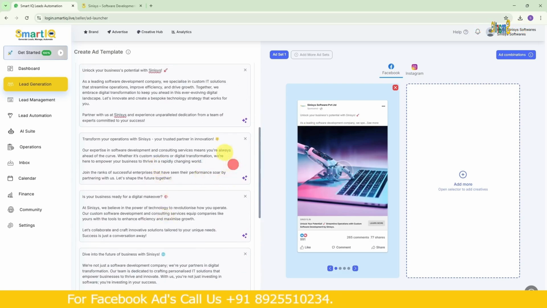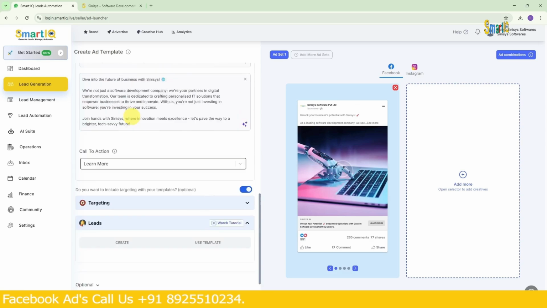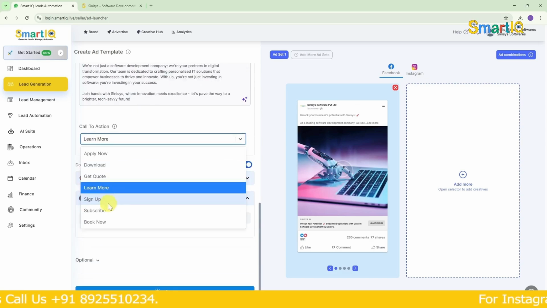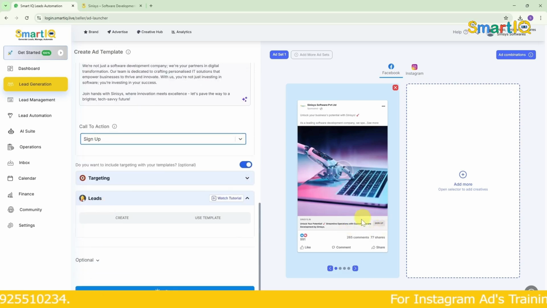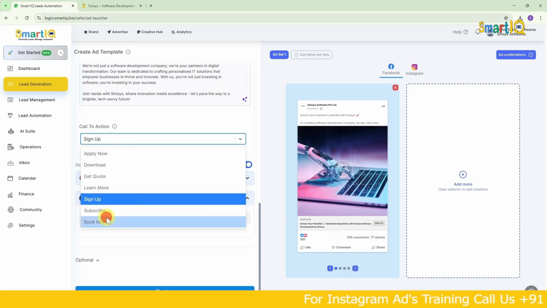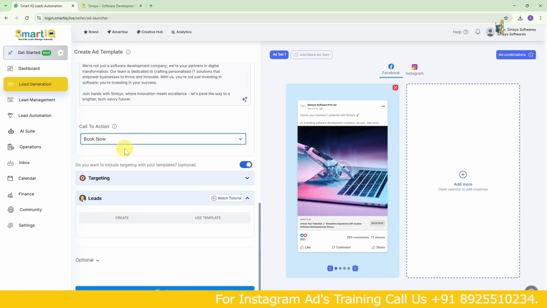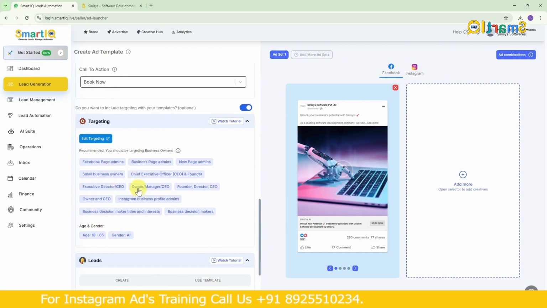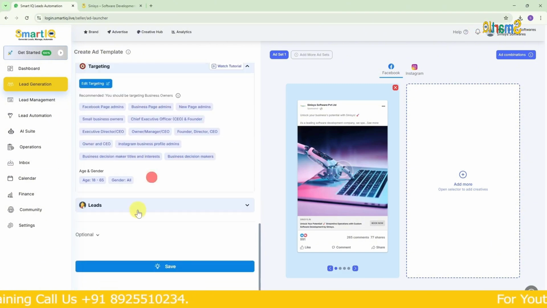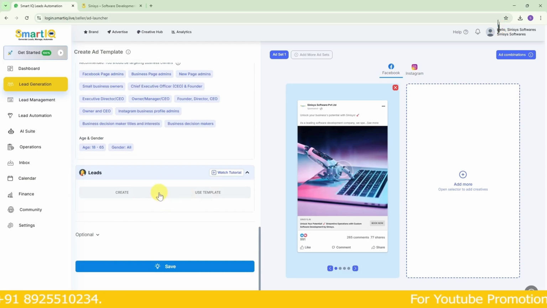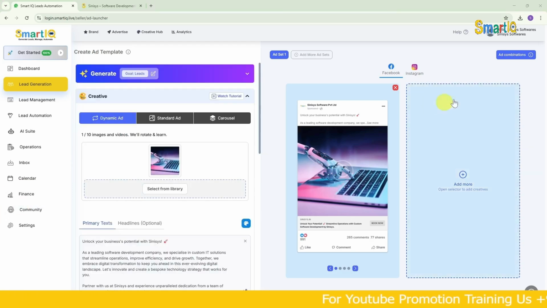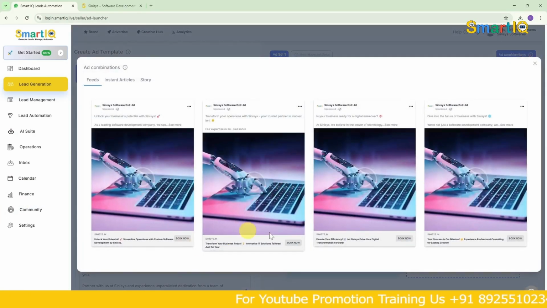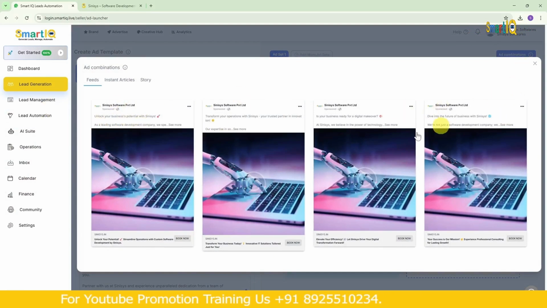So if you come down to call to action, you can see sign up showing here, right? Do you want sign up or do you want book now? In the same way, whatever call to action you want to give, you can select that too. For targeting audience, whom do you want to target? Age, gender, all that. You can set it up here as well. Next, if you click on add combination, you'll get all these options. That is, the ones you see at the top will change and you'll get these. You can look at each one and choose whatever you want from here.